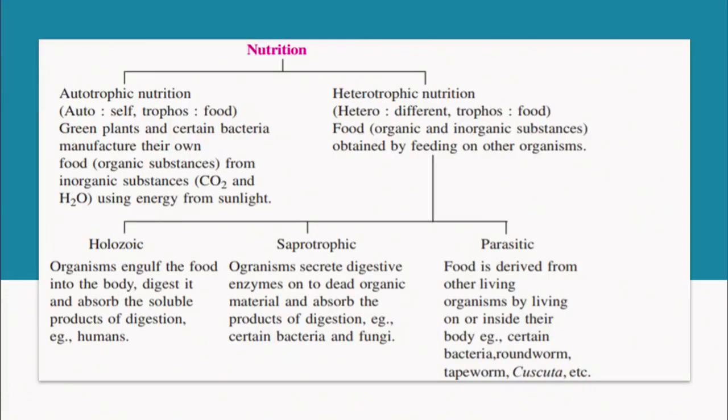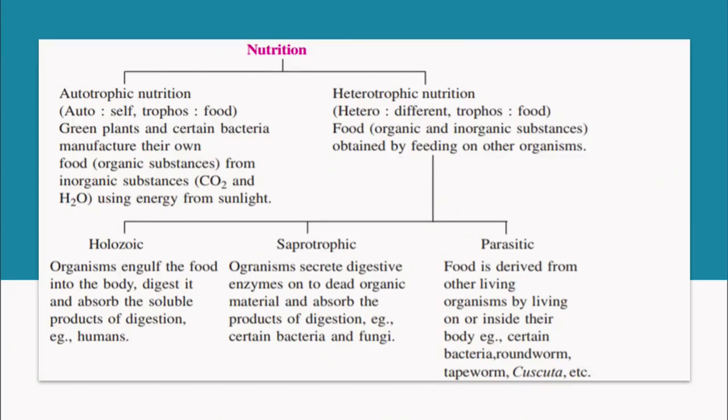Now, heterotrophic nutrition can again be of three types: holozoic, saprophytic and parasitic. Holozoic organisms engulf the food into the body, digest it and absorb the soluble products of digestion. As in humans, we have a holozoic mode of nutrition.